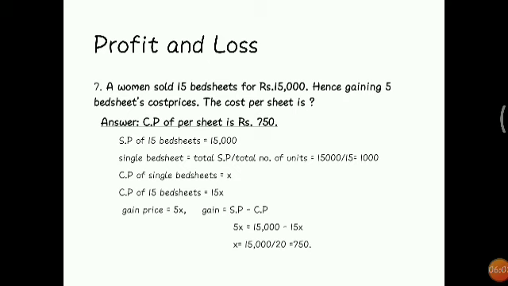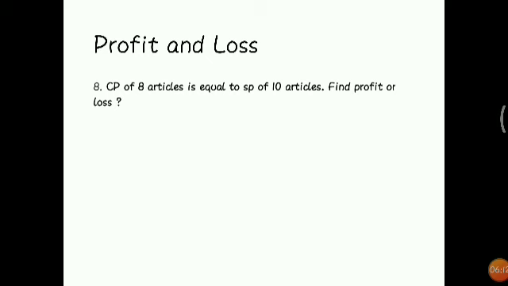So gain equal to SP minus CP. We already know that formula. We will put this in and we will get the X value equal to 750. This is the cost price of the sheet. Okay, then move on to the eighth question.